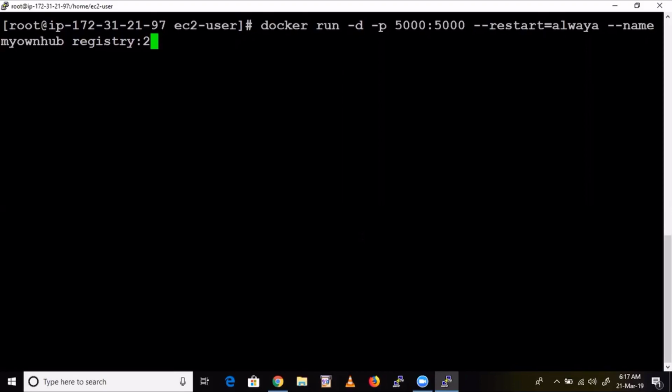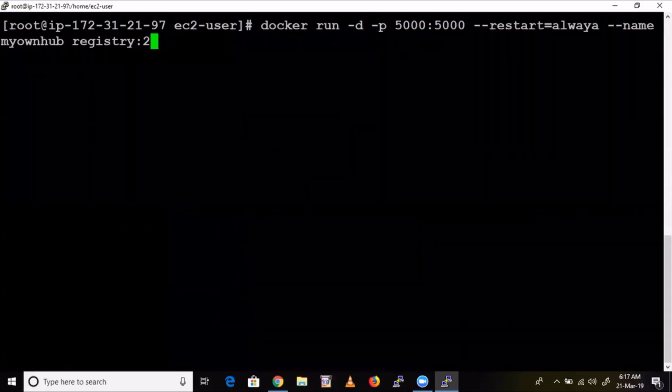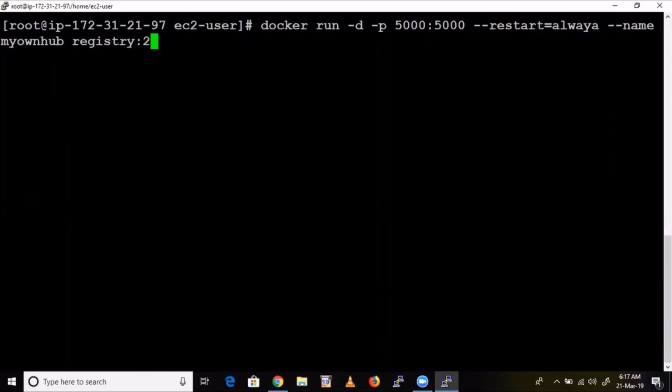That's it. Understood, guys? Docker run is to create a container, -d is a daemonized container that runs at backend, -p is port mapping, restart always means it will be refreshed immediately, this is the container name, and this is the image. There is no /bin/bash because you are not going inside the container.